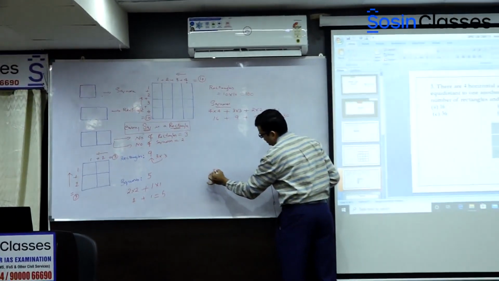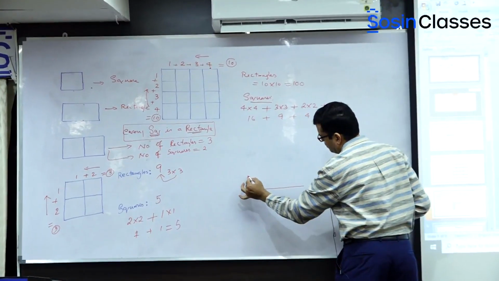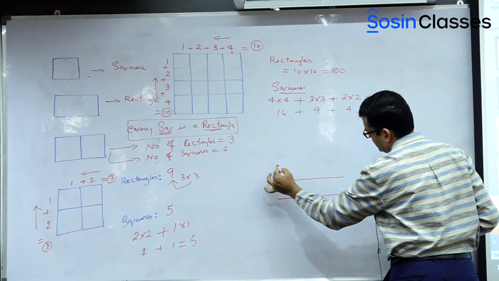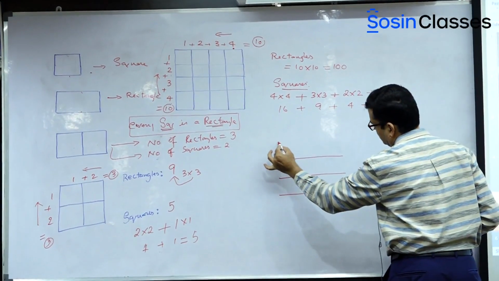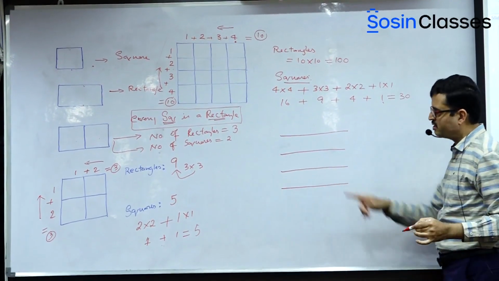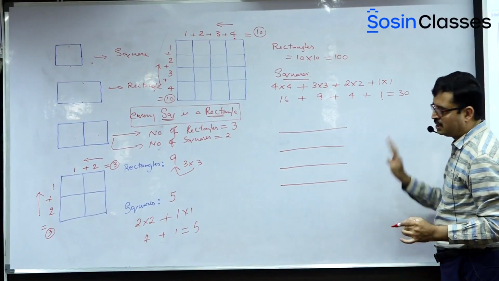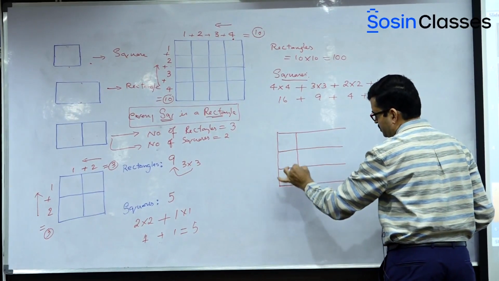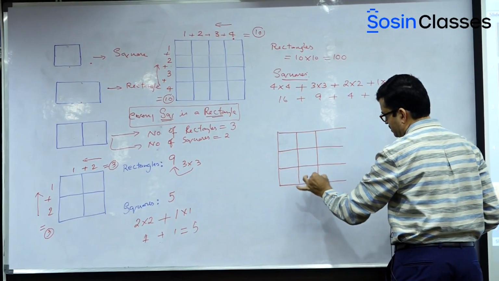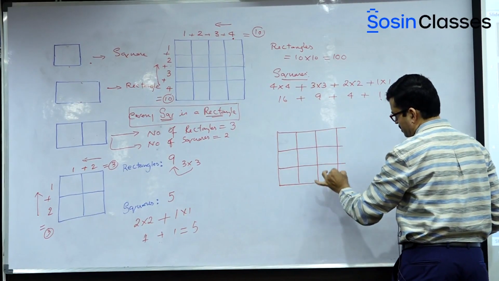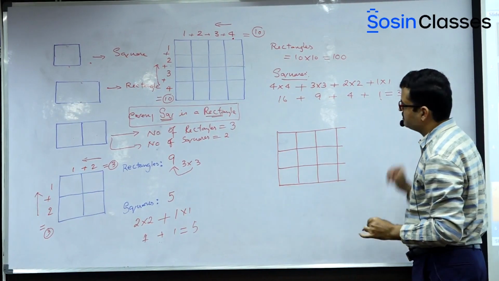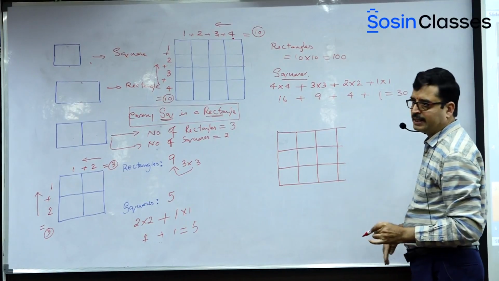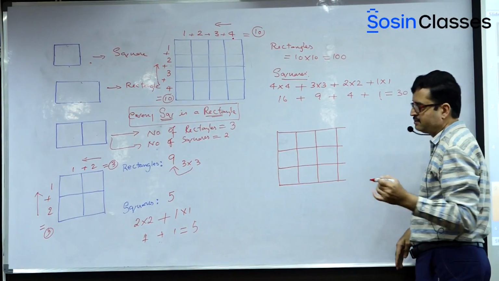4 vertical lines, okay? Equidistant. So 1, this is 2, this is 3, and this is 4. 4 horizontal lines, equidistant. Then 4 vertical lines. 1, 2, 3, and 4. Okay? 4 vertical lines. Now we have to find out how many rectangles are there. Maximum number of rectangles they said.